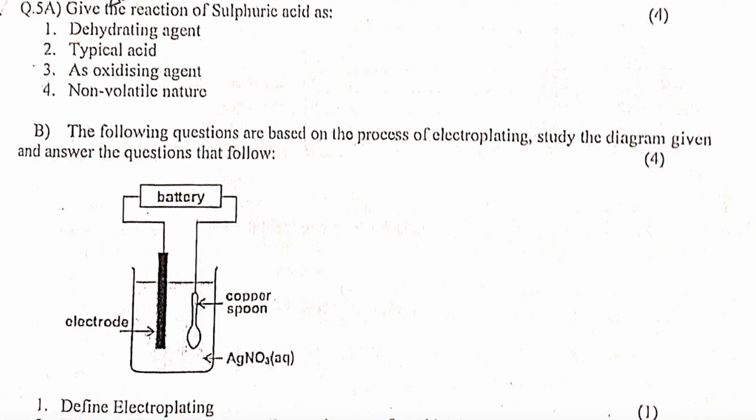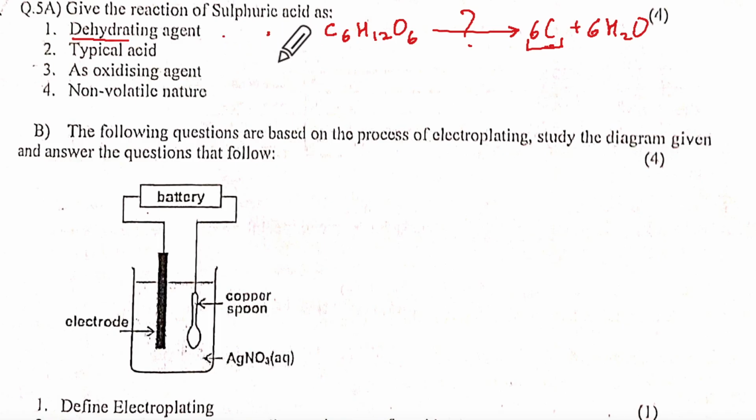Give the reaction for sulfuric acid as a dehydrating agent. You can give cane sugar or you can give glucose. Glucose is simpler. What will you write here? And what will I get? Plus H2O. If they ask you the observation: black spongy mass of carbon. Next, typical acid. What does typical acid mean? Dilute acid. So I would take zinc plus H2SO4 dilute.